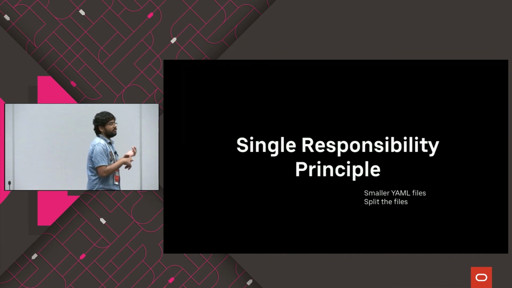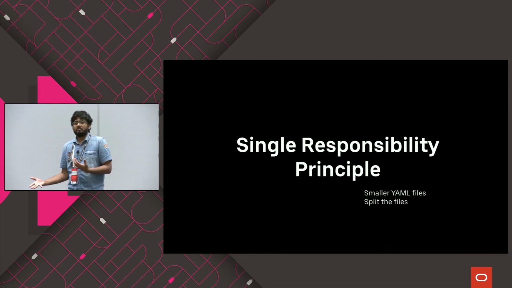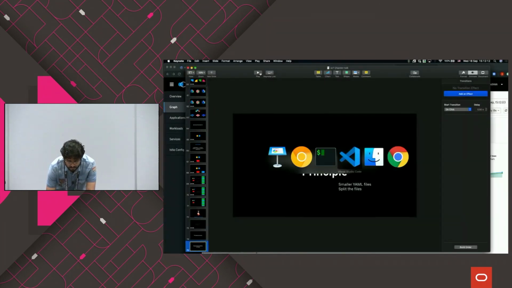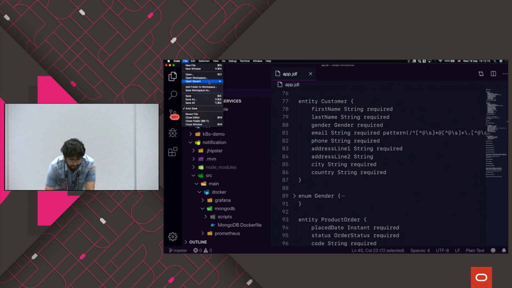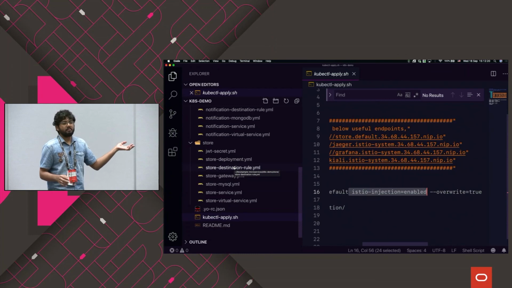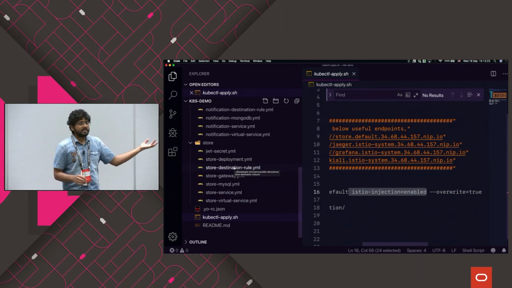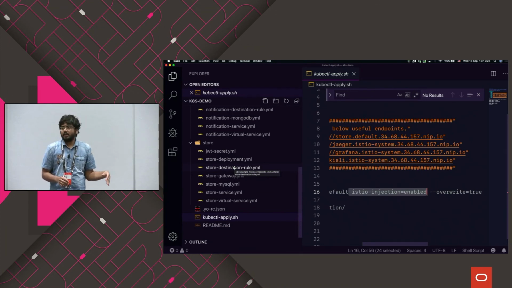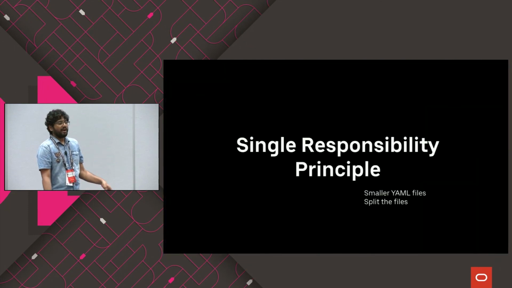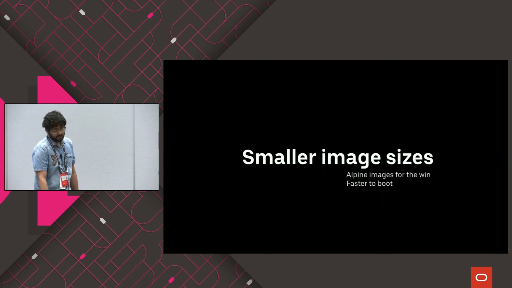When you're creating a Kubernetes configuration file, I think it's better to split your YAML files and also have much smaller YAML files, because we have the single responsibility principle for any YAML file that we're creating. One is a deployment, one specific for destination rule, and one specific for virtual services and things like that. When you have smaller YAML files, it's much easier for you to understand what is happening inside your application, and it also gives you a pretty good history. So always try to split the files and have smaller YAML files as far as you can.